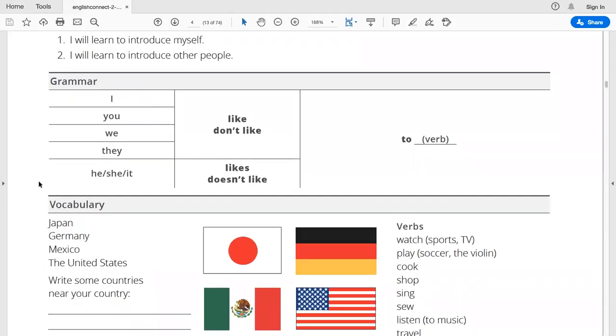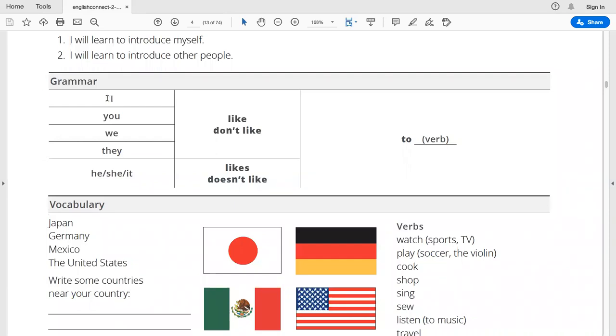So we have here separated the different pronouns, the different persons: I, you, we, and they, that are pretty much considered these three persons. You use the verb like to say that you like to do something, or you don't like to do something.